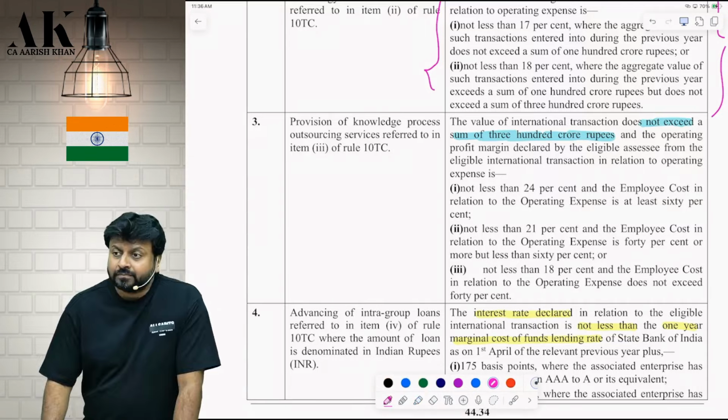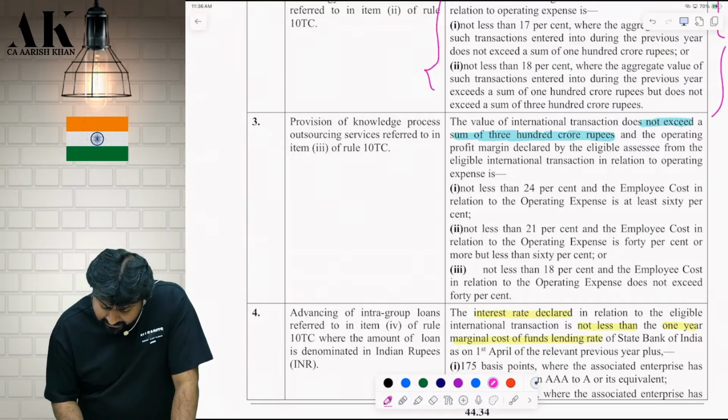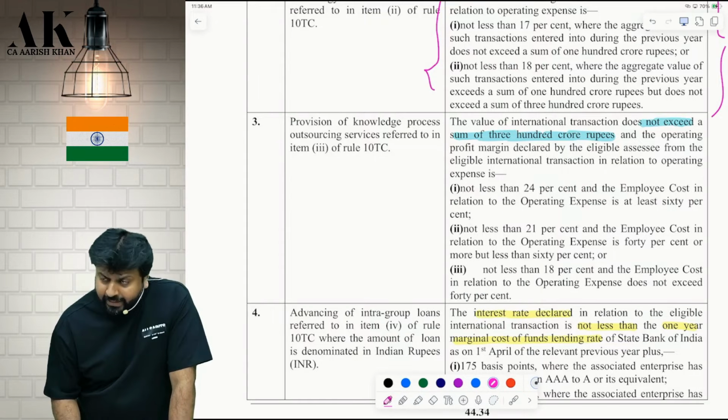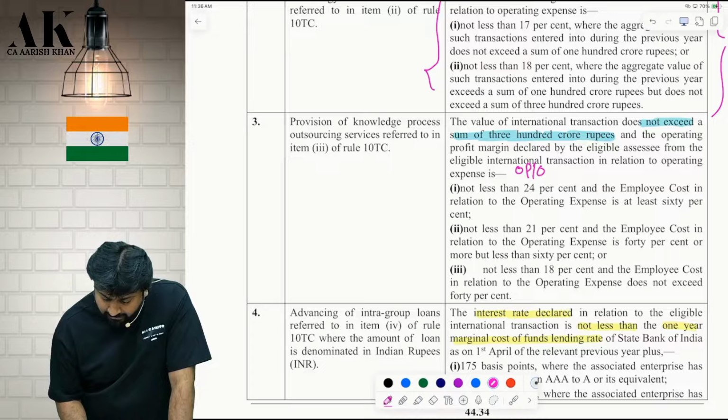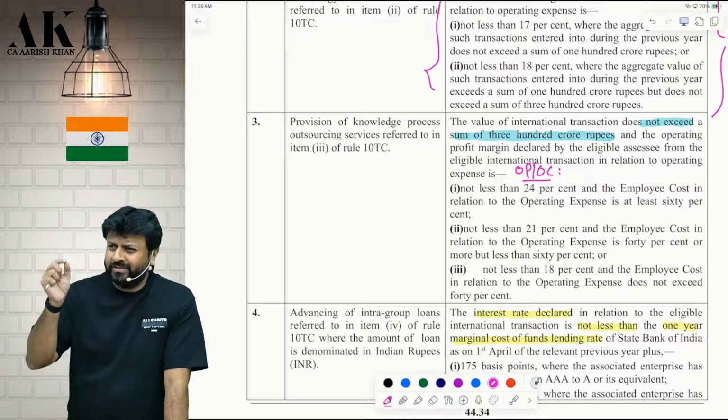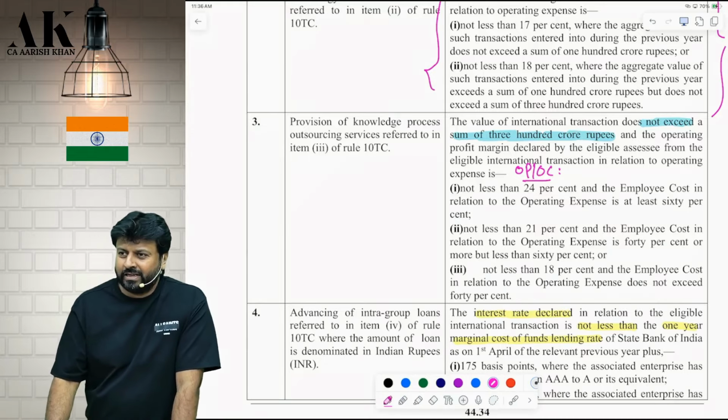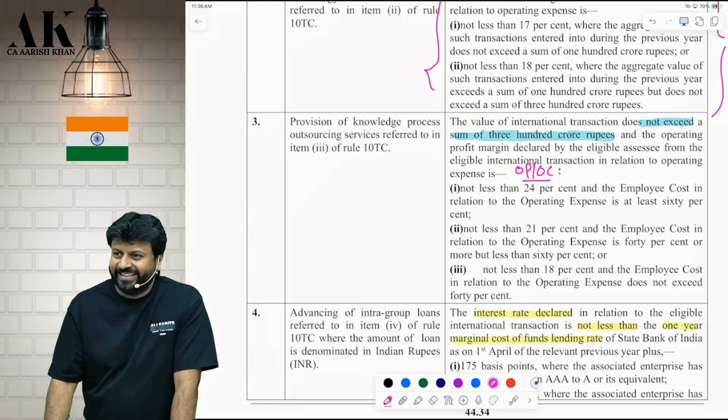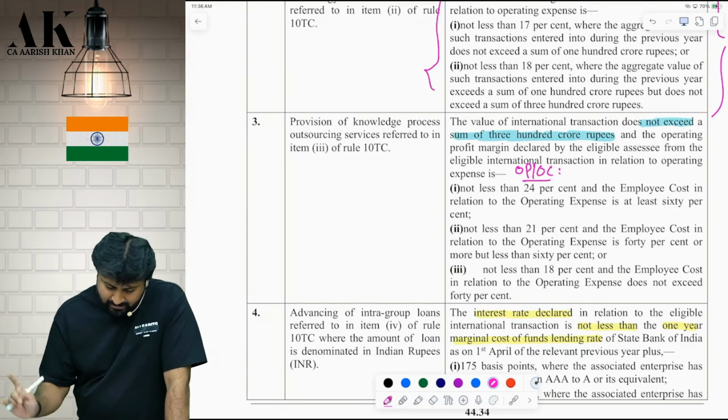And the operating profit margin declared by the assessee, eligible assessee, from eligible international transaction in relation to operating expense. See here, see here, see here. That is your OP upon OC or OE. OE doesn't sound well. That is the reason I'm saying OC again and again. Okay. We'll say OE, OE, OE. That is the reason I'm saying OC. Okay. But technically it is OE. Wait now.